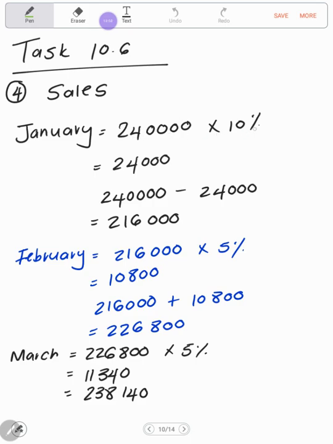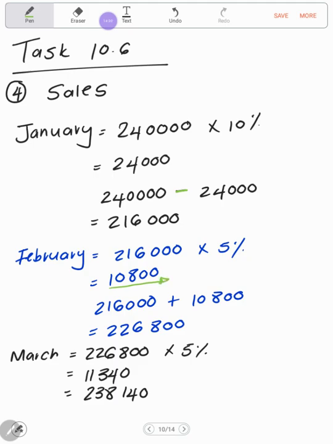240,000 times 10%, we get a value of 24,000. So obviously it's decreasing, so you are subtracting the 24,000 from that amount, which will give you sales for January, which amounts to 216,000. For February, you're taking the sale amount from January, 216,000, and you multiply it by 5%. 5% of 216,000 will give you 10,800.